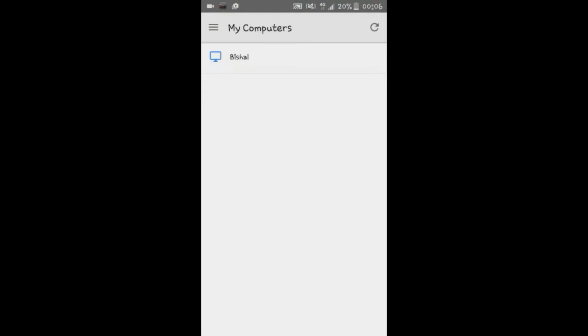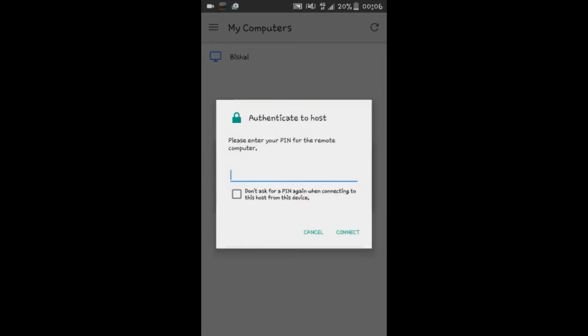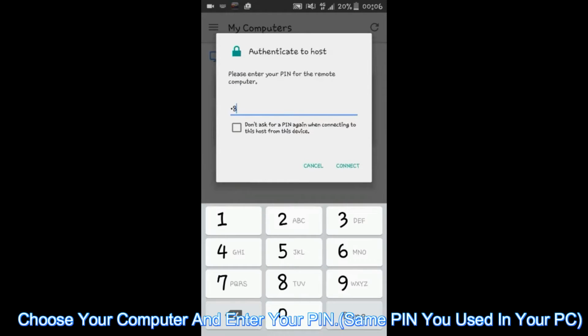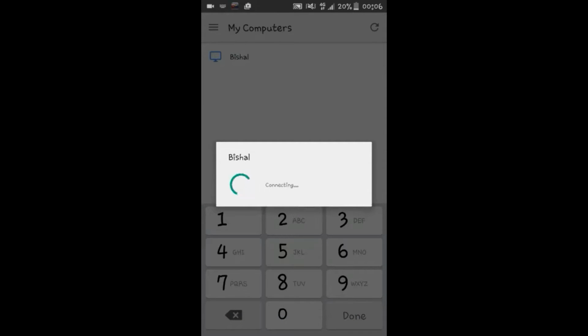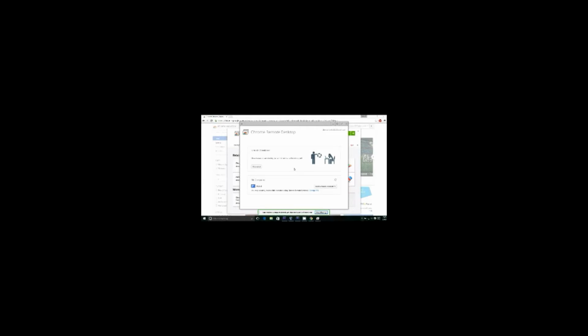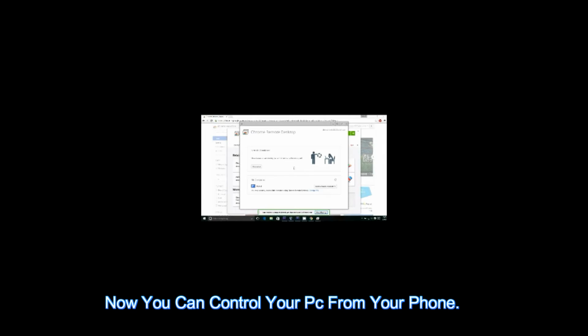Now log in with the same account which you used on your PC. Choose your computer and enter your PIN. Now you can control your PC from your phone.